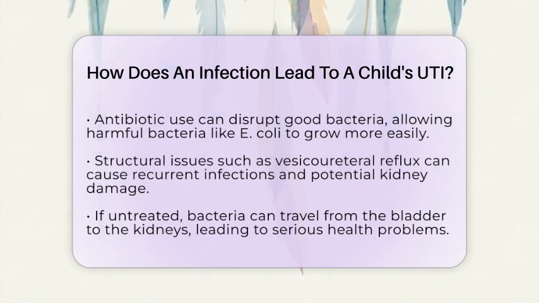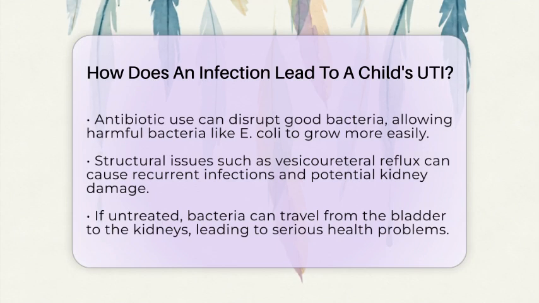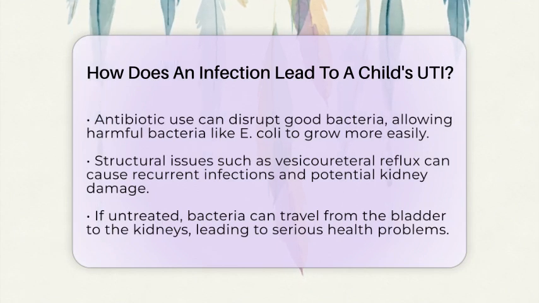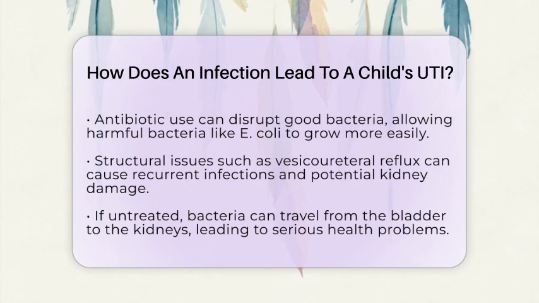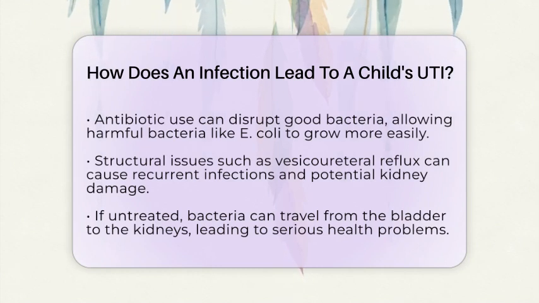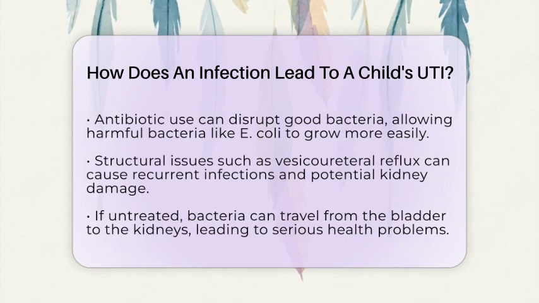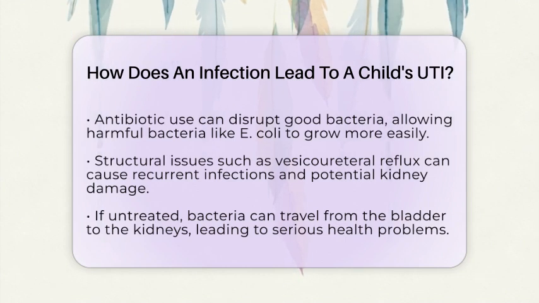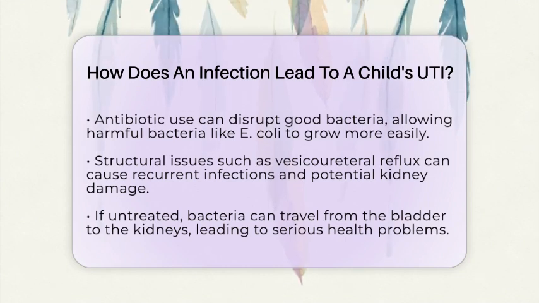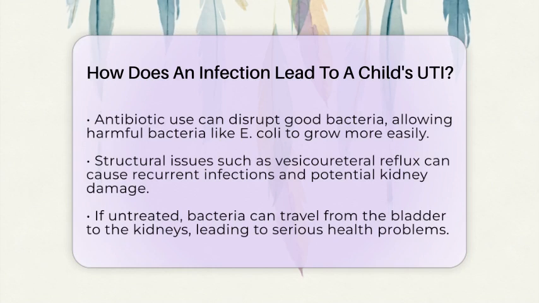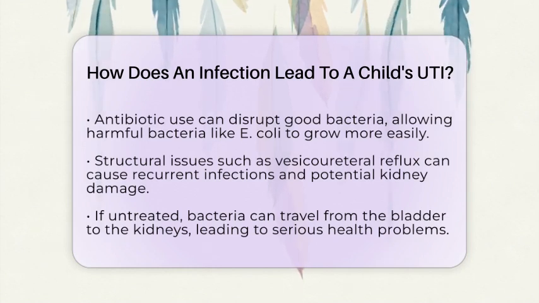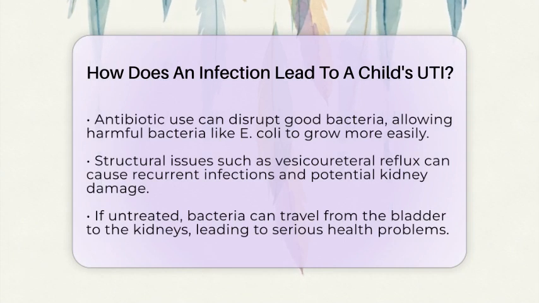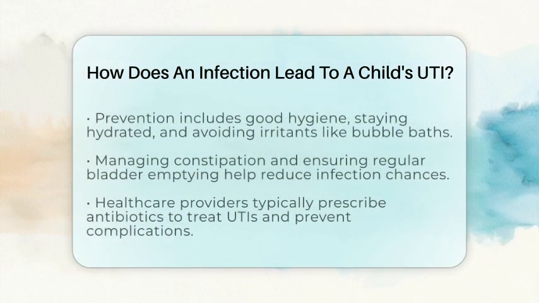When bacteria invade the bladder lining, they cause inflammation, which results in the classic symptoms of a UTI. If the infection is not treated promptly, bacteria can travel upward to the kidneys, leading to more serious health problems. Prevention is key and includes good hygiene practices, such as wiping front to back, staying well hydrated, and avoiding irritants like bubble baths. Treating constipation and ensuring the bladder is emptied regularly can also help.